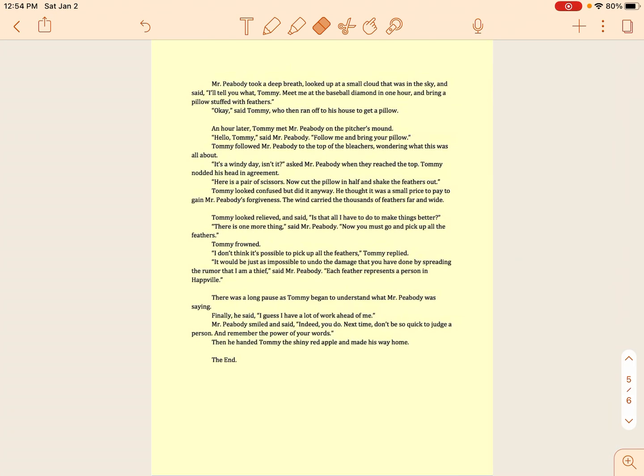So don't forget to read the rest of Mr. Peabody's story. You are going to find a cause and effect, put it in your own words, put the text evidence in the boxes, and then you're going to think of what lesson did you learn and what connection can you make. Happy reading!